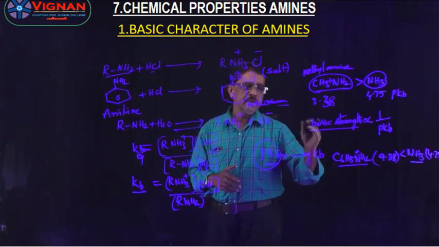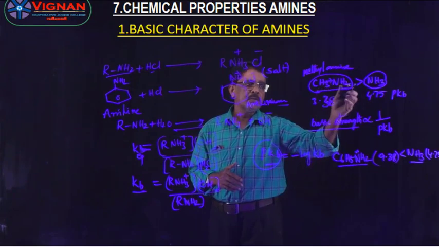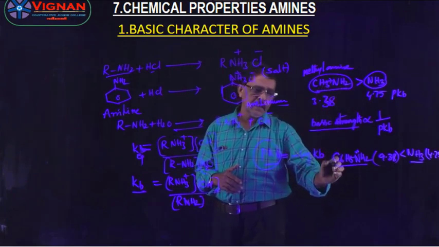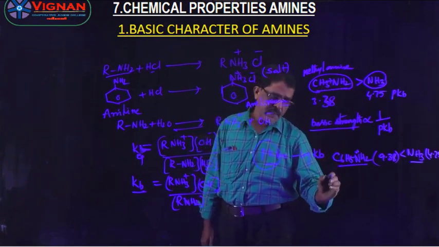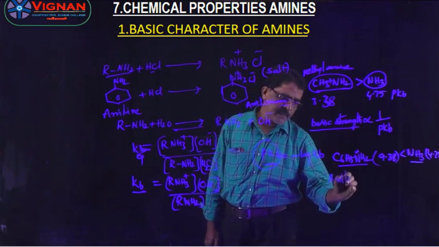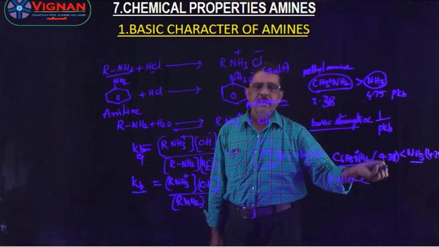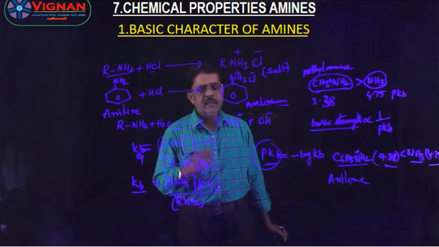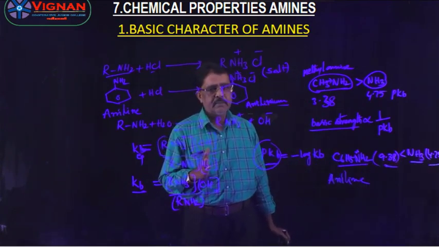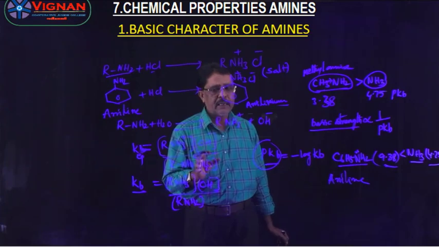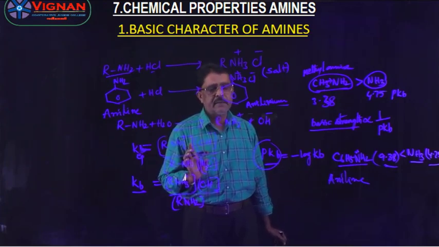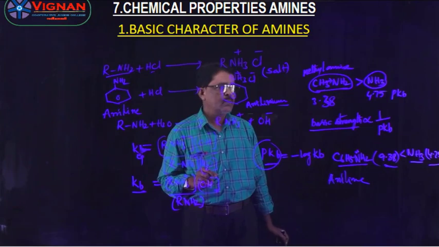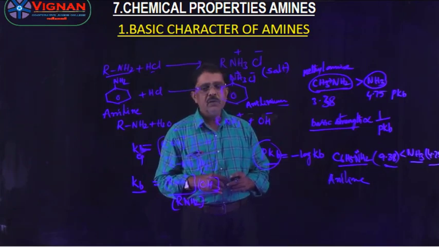Right? Understand? So aliphatic amines are more basic, while aromatic amines are less basic. Aniline is less basic than ammonia; its pKb value itself indicates the basic strength. Aniline has a higher pKb value, hence it is less basic when compared with ammonia. Ammonia has a pKb value of 4.75. Right, understand?